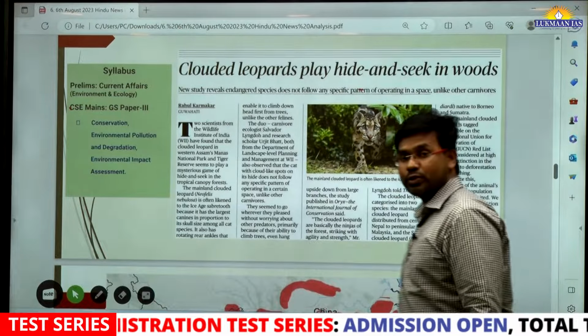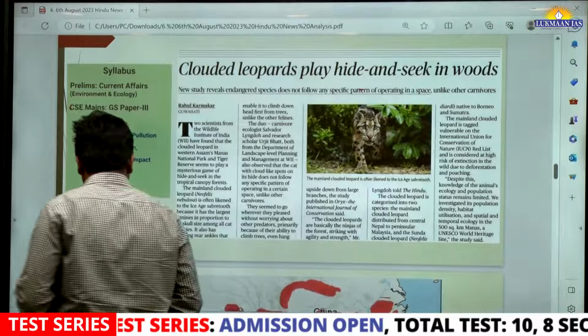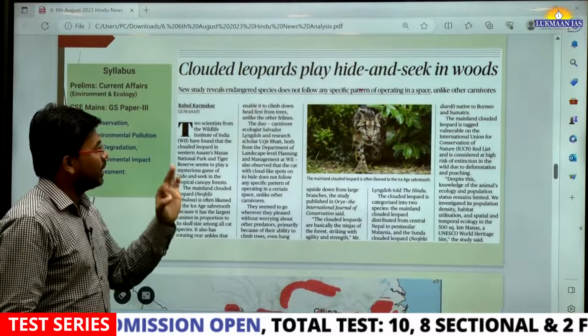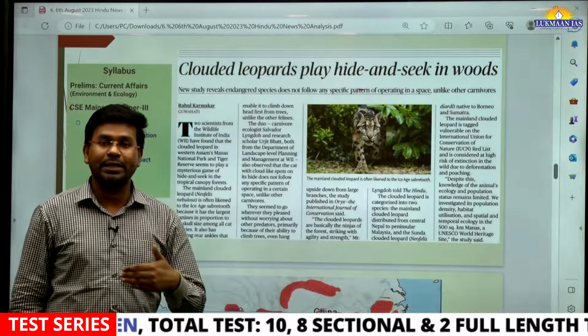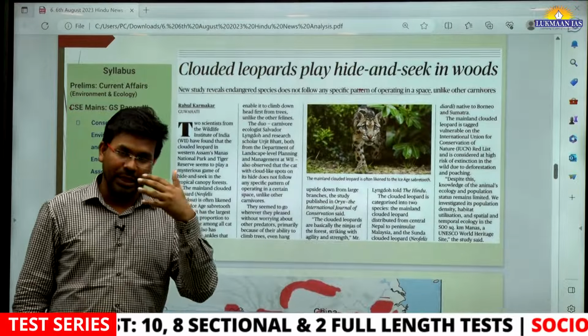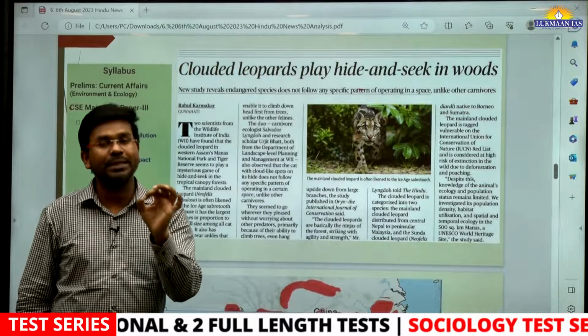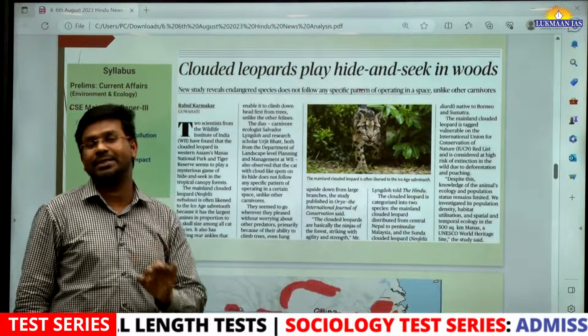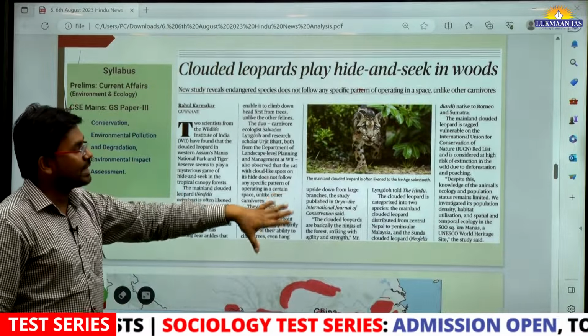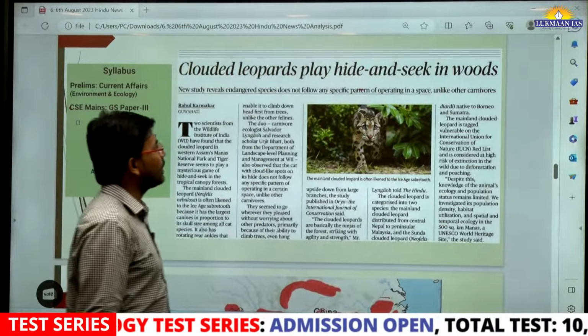Now this topic is also very important. This is important from the environment and ecology section. Many topics are coming nowadays from this section, and in many cases you need to remember the IUCN status of the species that are in news. In this case, the species in news is the clouded leopard.